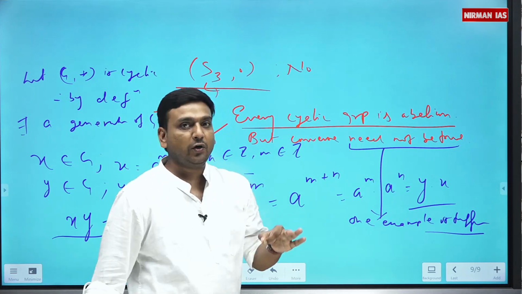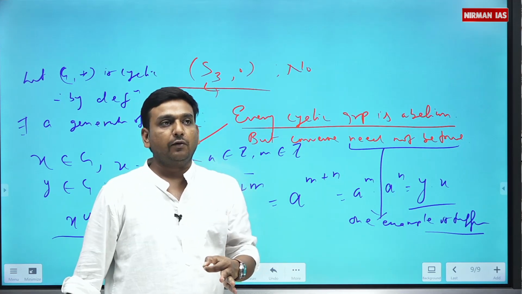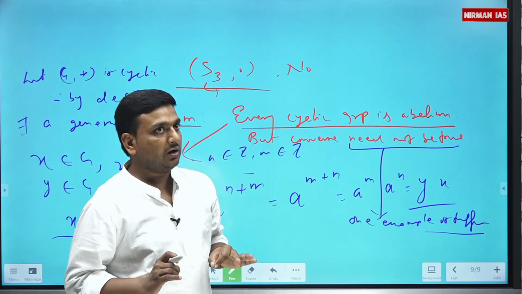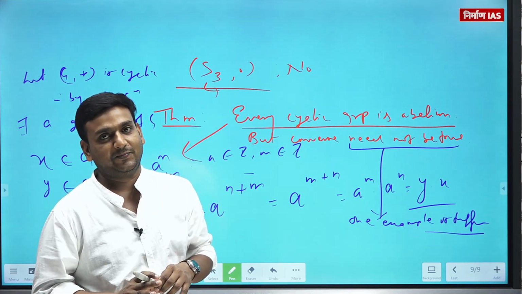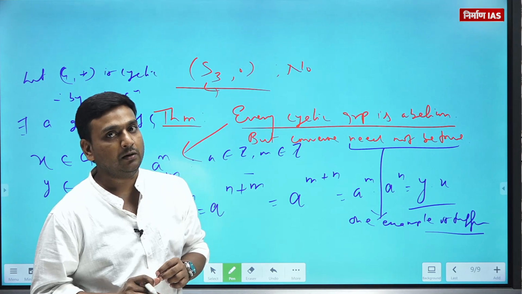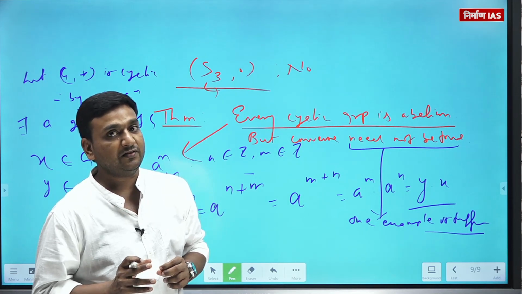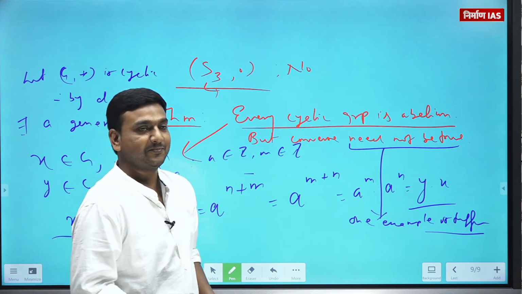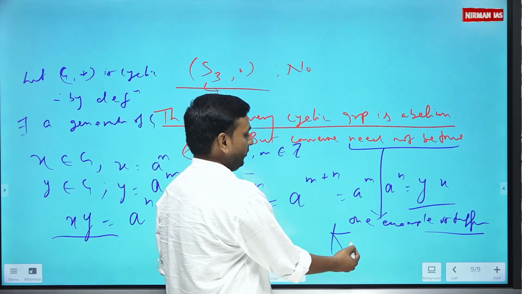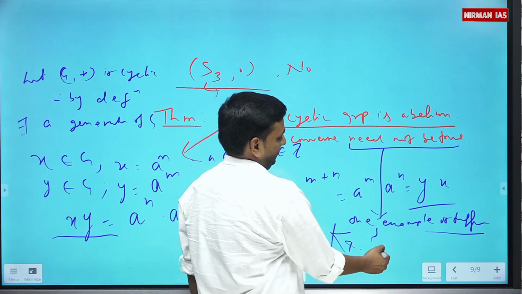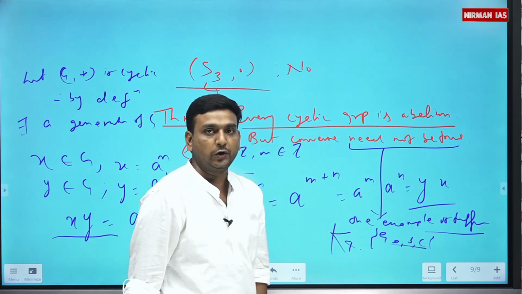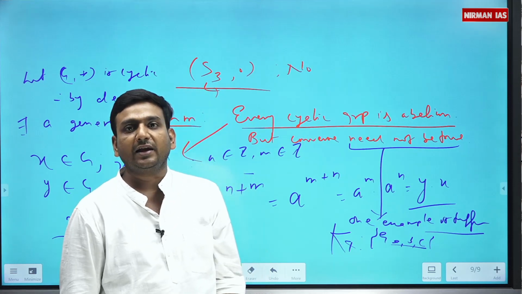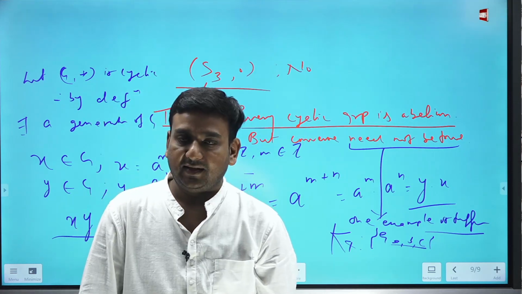So I want an example which is not a cyclic group but is abelian. Think about it. Give me an example. Klein's 4 group, remember? K4, the group with E, A, B, C. Each element is of order 2. It is abelian but not cyclic.